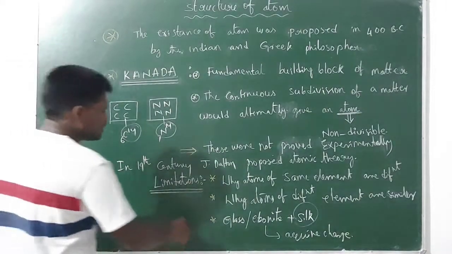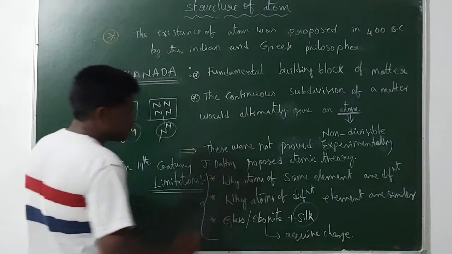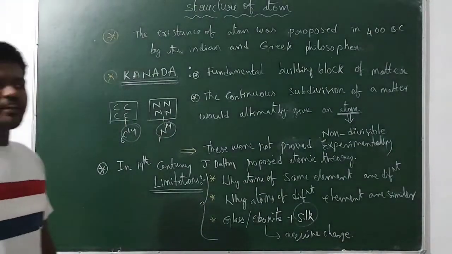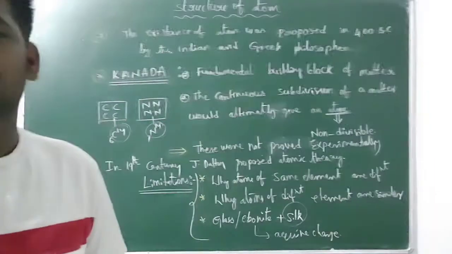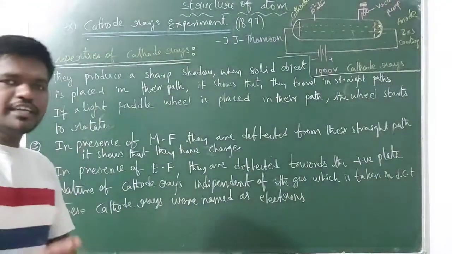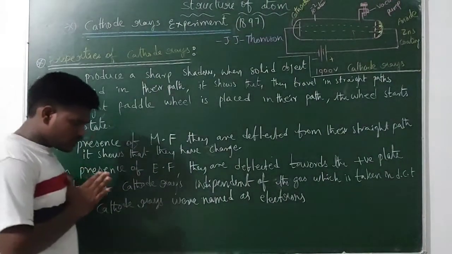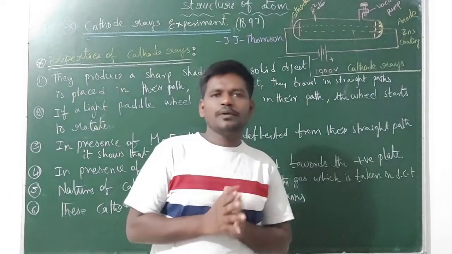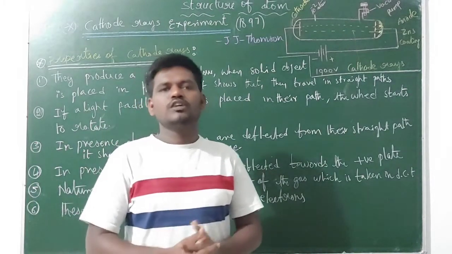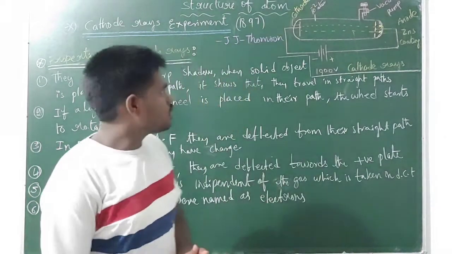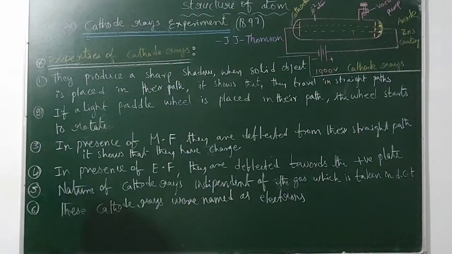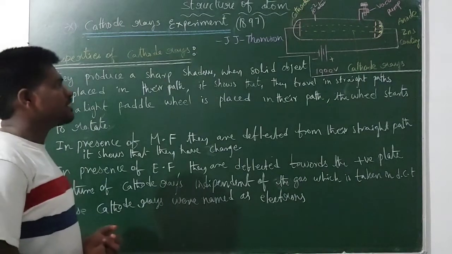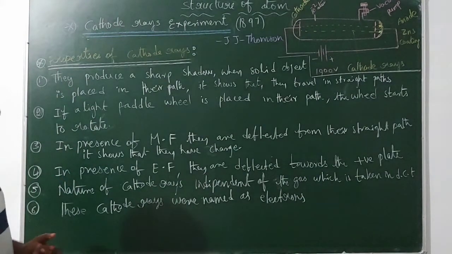These limitations led to the discovery of fundamental particles. They are electron, proton and neutron. So now we are going to know the discovery of fundamental particles. First, the discovery of electron. Electron was discovered by J.J. Thomson through the cathode rays experiment. In 1897, electron was discovered by J.J. Thomson through the cathode rays experiment.